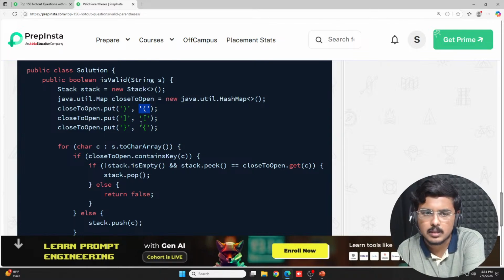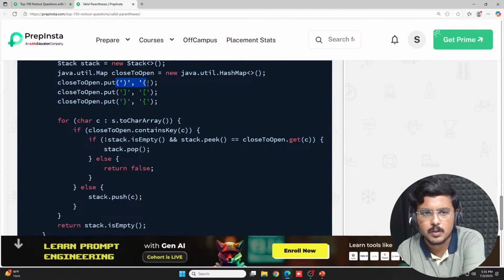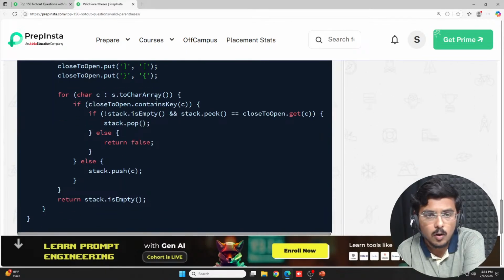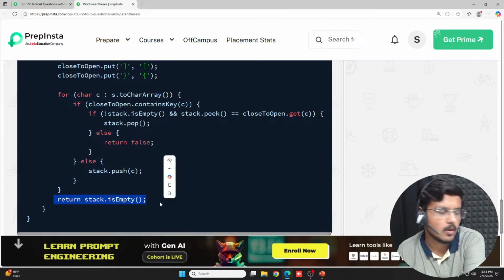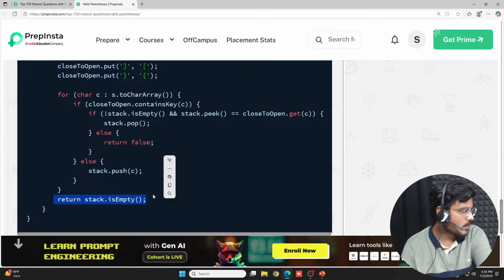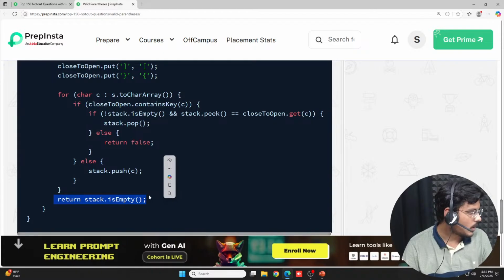Then you do the pop, you take it out, and the stack stays valid. This particular pair is matched, otherwise false is returned. Or if you find any opening bracket, you simply push, then you check if the stack is empty or not. As simple as that. Okay, all clear Shikha Upadhyay?